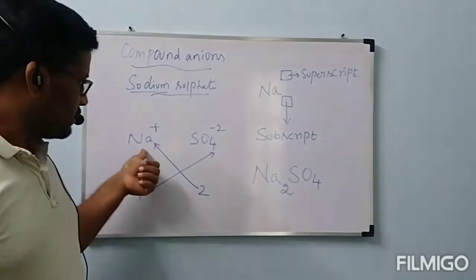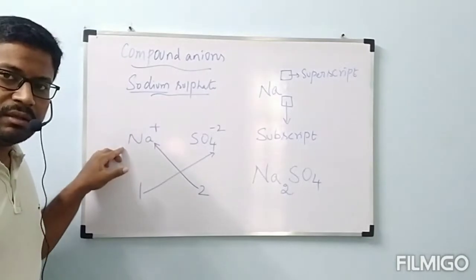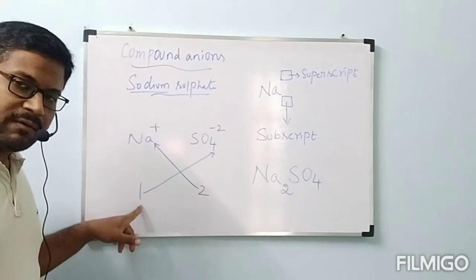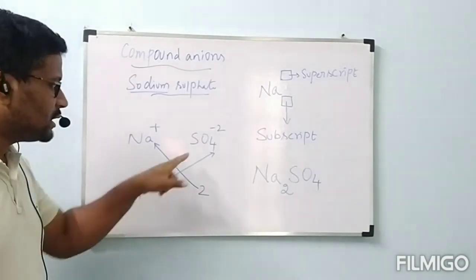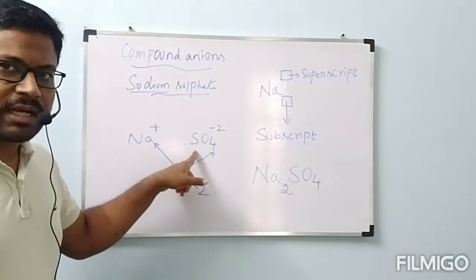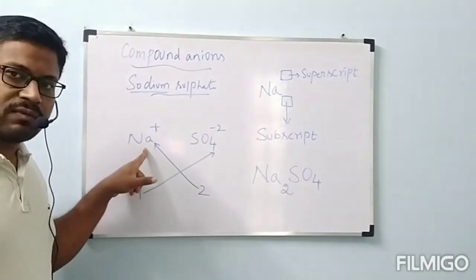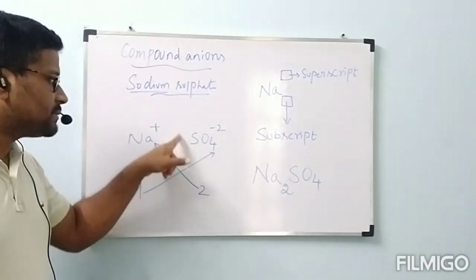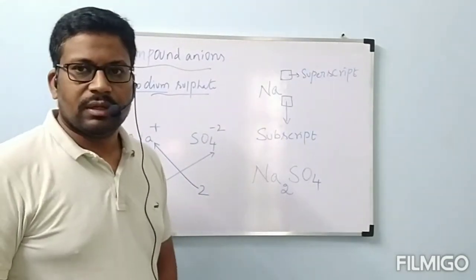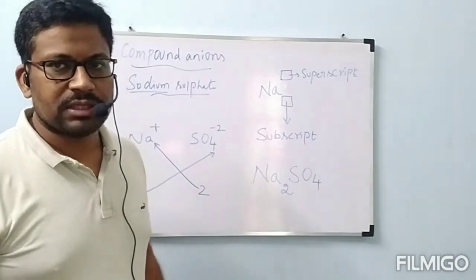Now sodium sulfate. Under the sodium symbol, we write the charge present on sodium, that is 1. Numerical value only, we write 1. Next, SO4. What is the charge present on that SO4? That is -2. Numerical value we take is 2. That 2 will become the subscript of sodium, and 1 will become the subscript of SO4. Then the formula will be Na2SO4. In this way we can write the formula of any chemical compound which is an ionic compound.